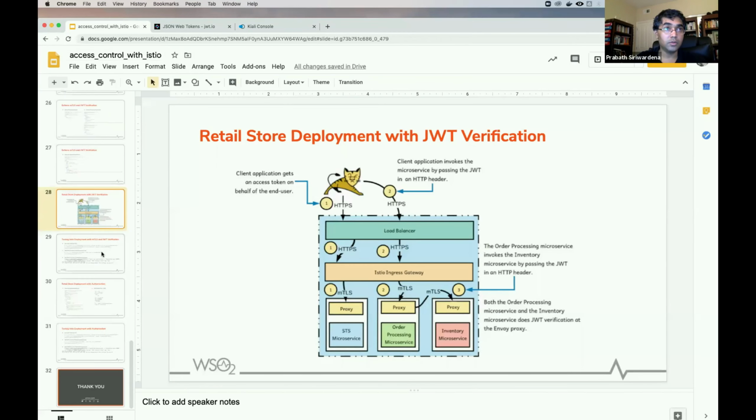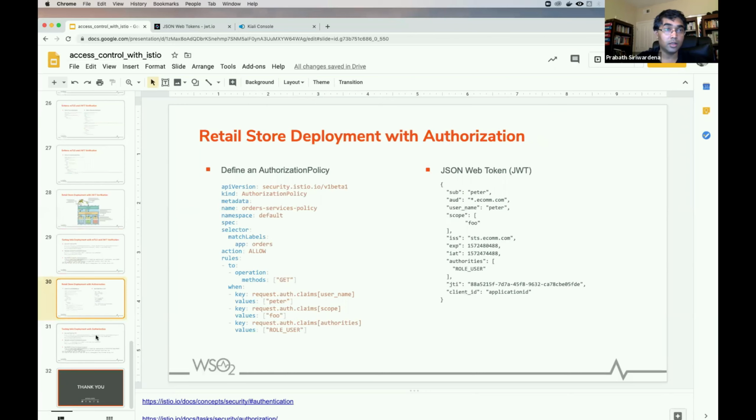So now, the last one, let's try to enforce a more fine-grained access control policy. We are using the same authorization policy here. This was introduced in Istio 1.4. Before that, you used service role binding and cluster RBAC config. Those are now deprecated and will be removed from Istio 1.6. So if you are doing any authorization checks, you need to use the authorization policy resource.